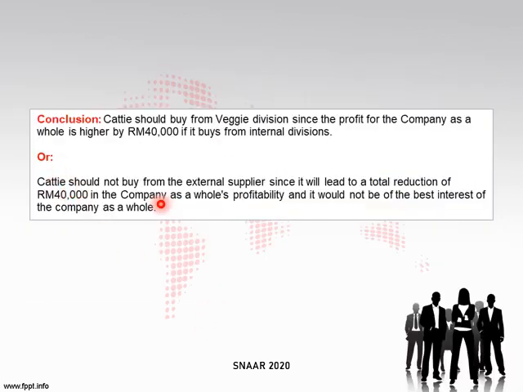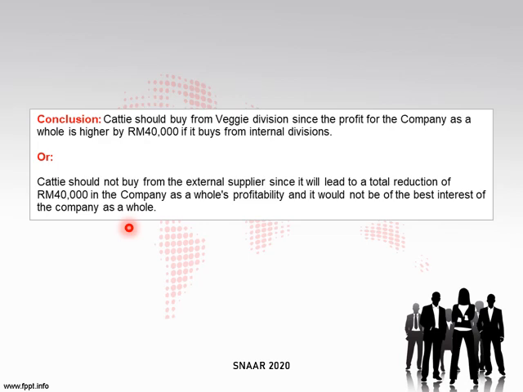So the conclusion is Cathy should buy from Veggie since the profit of the company as a whole is higher by 40,000 if it buys from the internal division. Or you can twist the conclusion a bit: Cathy should not buy from the external supplier since it leads to a total reduction of 40,000 in the company's whole profitability and it would not be in the best interest of the company as a whole.